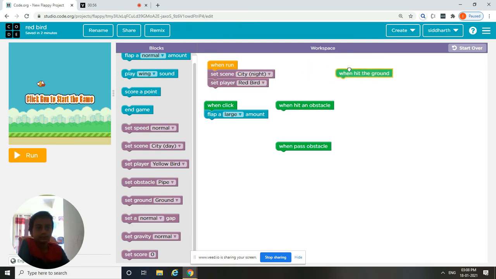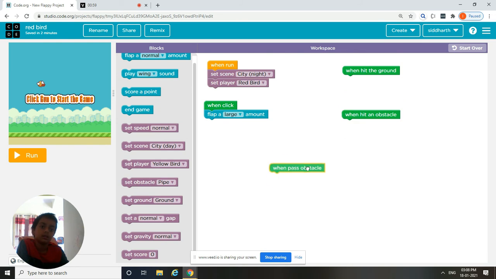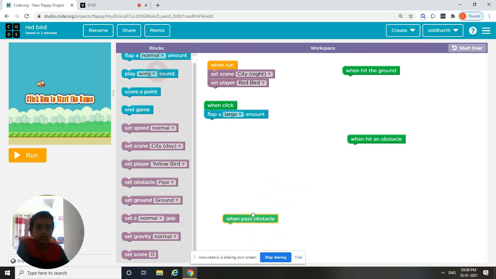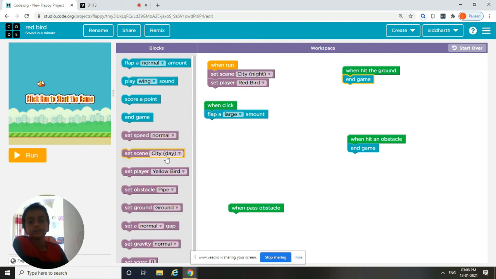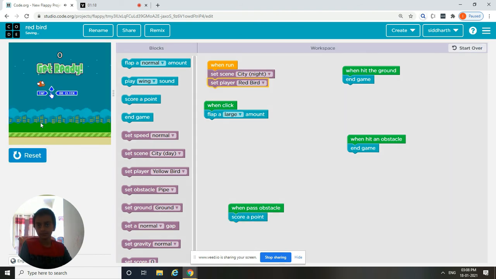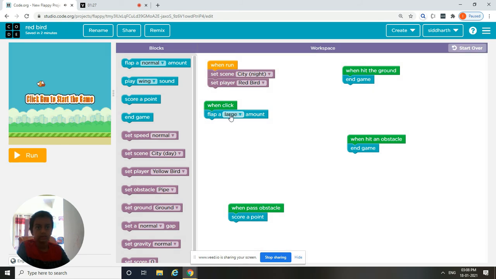and then, when hit an obstacle, we have to put end game, and when it hits ground, we have to put end game, and when it passes an obstacle, we have to put score a point. Let's see how much our game is made. Yeah, very large.